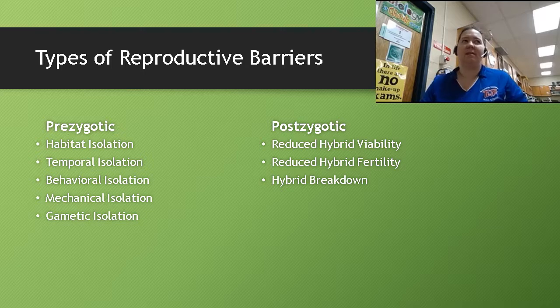Mechanical isolation basically means the reproductive parts don't work together. And then gametic isolation basically means that, post-sex, the sperm doesn't fertilize the egg. Then we have post-zygotic barriers: reduced hybrid viability, which means the hybrid can't survive. Reduced hybrid fertility means the hybrid cannot have offspring. And then hybrid breakdown, which means the hybrid is not nearly as robust or healthy.